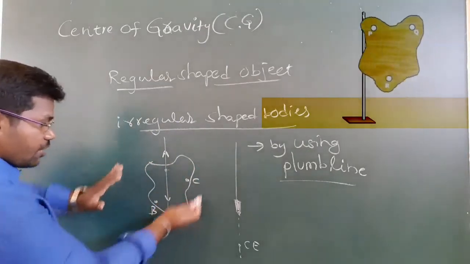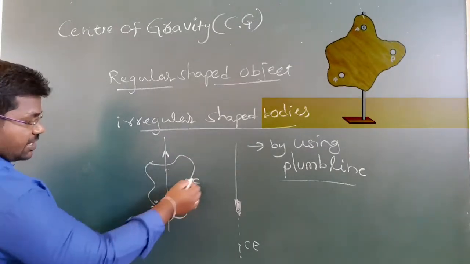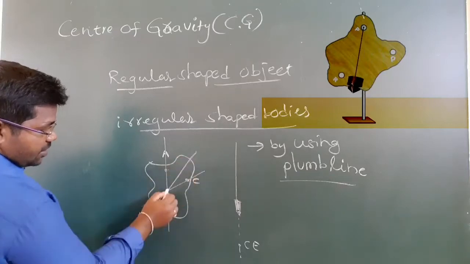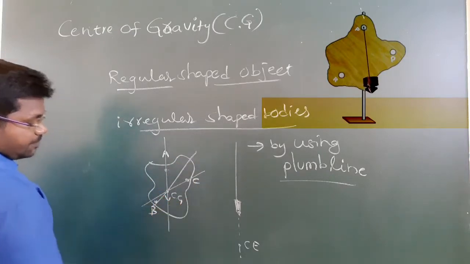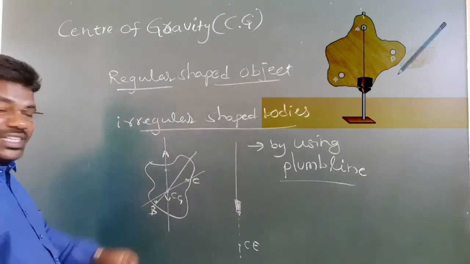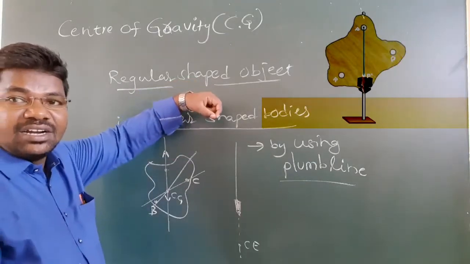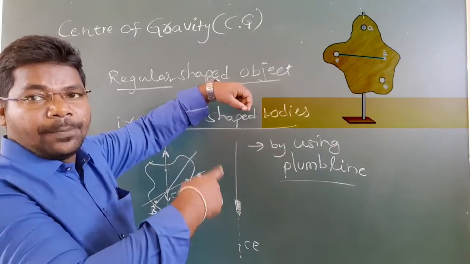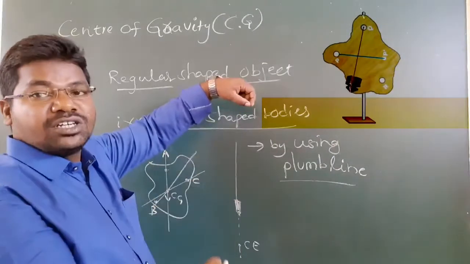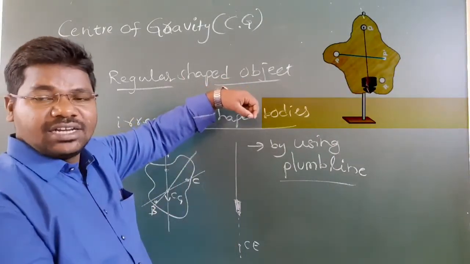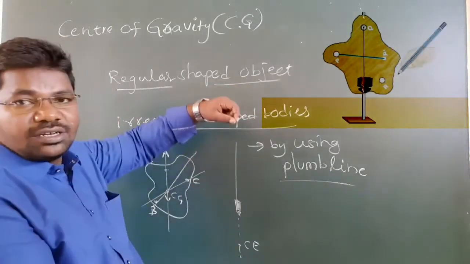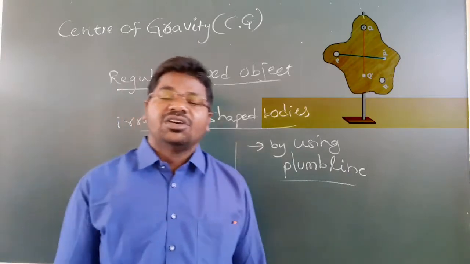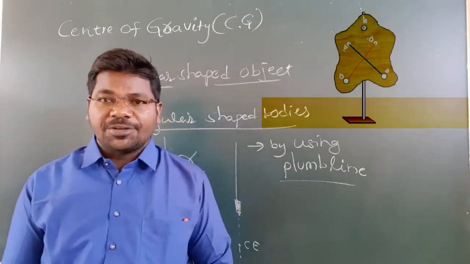We observe that all three lines meet at one point: BB' line also passes through there, QQ', and RR' lines also intersect at this one point. Here we get the center of gravity. This point, where all three lines meet, gives the center of gravity of the lamina. So if we draw the line from the center of gravity to the center of the earth, and change the position, we can draw more lines. The intersection of these lines gives the center of gravity.